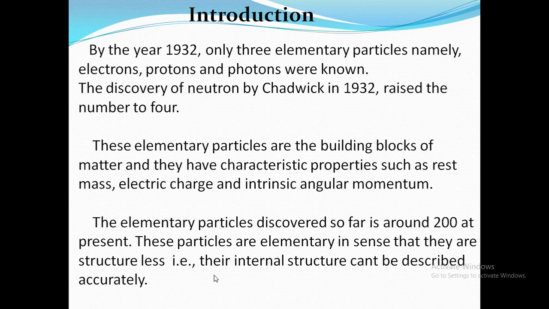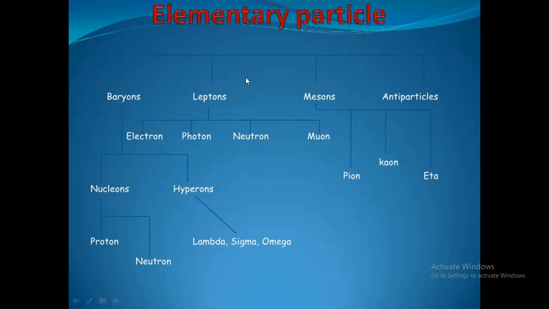quickly after production. This is the classification of elementary particles: baryons, leptons, mesons and antiparticles. Baryons are classified into nucleons and hyperons. The nucleons are further classified into protons and neutrons, and the hyperons are further classified into lambda, sigma and omega. Leptons are further classified into electron, neutrino and muon. Mesons are classified into pion, kaon and eta particles. And then antiparticles. We will see them one by one in the coming slides.